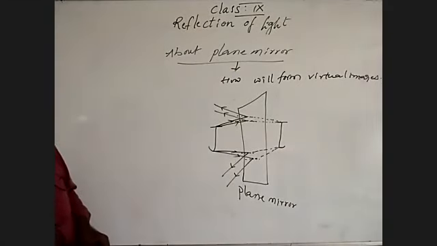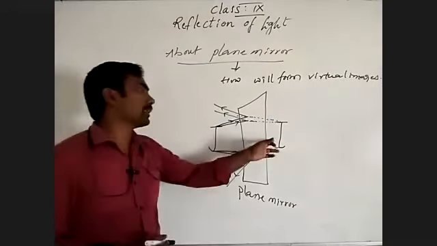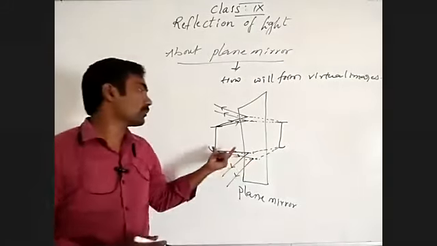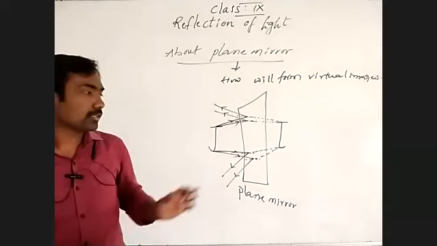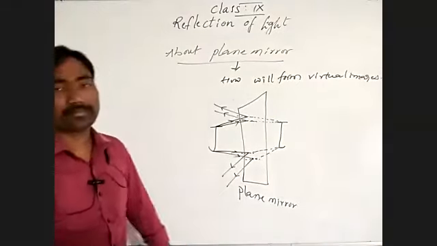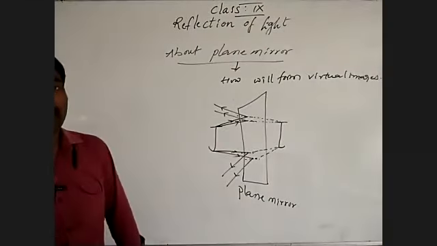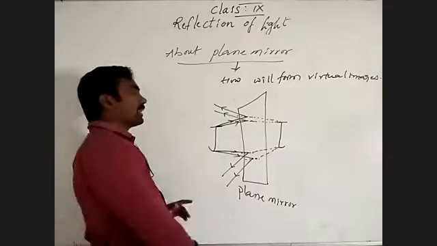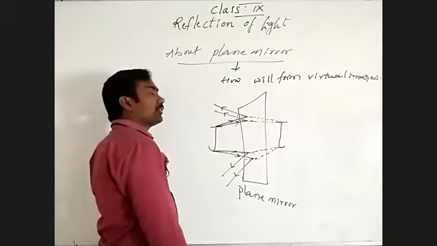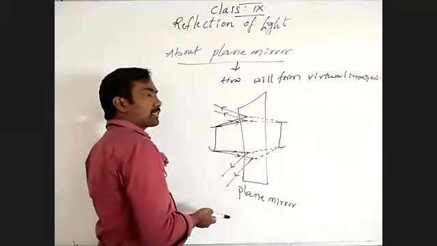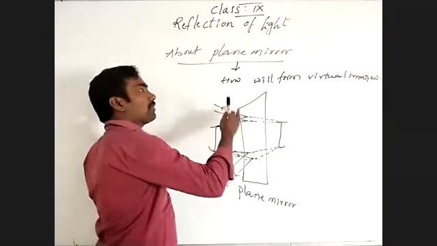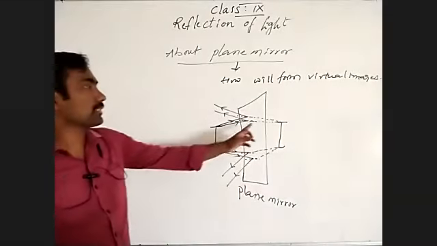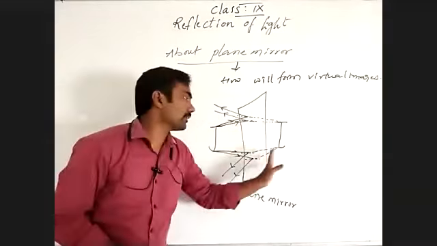Actually, I drew it with less distance, so we can extend it some more. Understand? The image is not formed on a screen, it is formed inside the mirror, so it forms virtual images, by the intersection of extended reflected light rays.